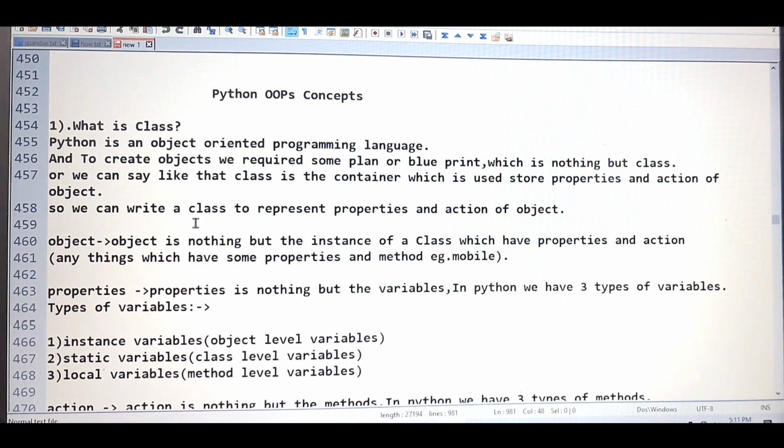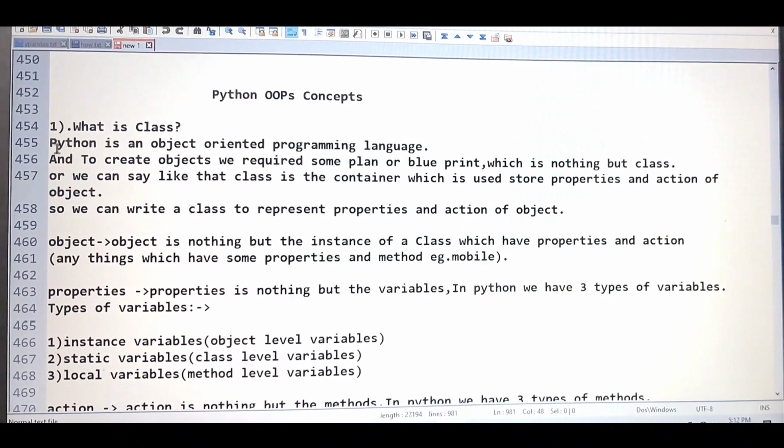Actually, there are lots of things that come in the OOPS concept. Let me tell you: class, object, then polymorphism, inheritance, then different types of inheritance, then method overloading, method overriding, function overloading, constructor overloading. Such different things come under the OOPS concept. So we will start with the basic definition: what is the class?